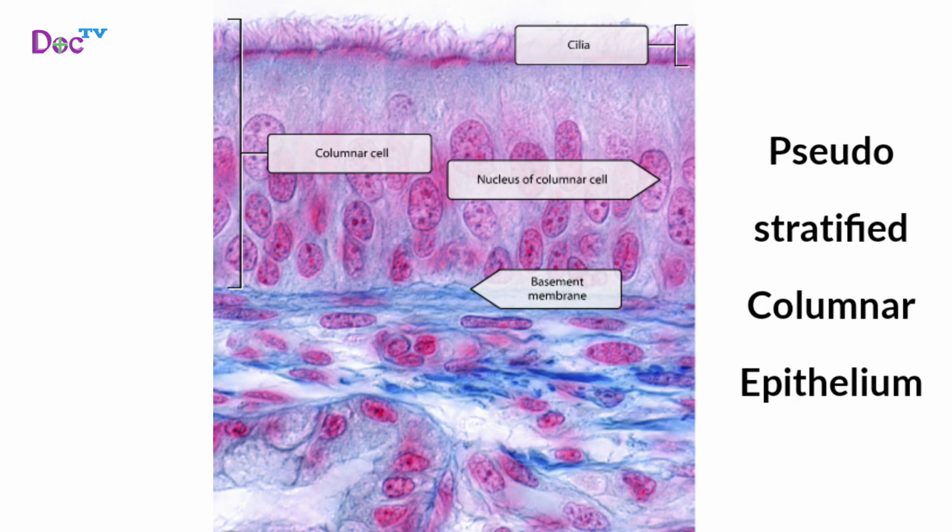It has tall column-shaped epithelial cells with round to oval nuclei. Additionally, it may be ciliated and contains mucus-secreting goblet cells. Pseudo-stratified columnar epithelium is a simple epithelium because it has one layer of epithelial cells all joined to the basement membrane, but it looks like stratified epithelium because its cells vary in height and nucleus location.